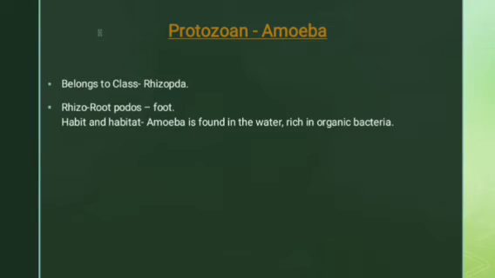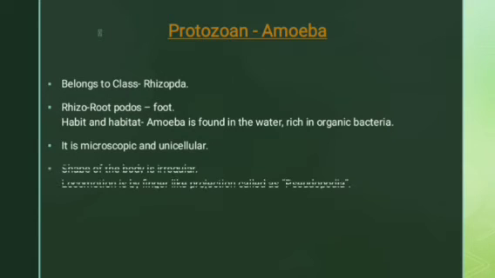So what are its habit and habitat? Amoeba is found in water. We all know that it is found in water and also in places rich in organic matter and bacteria. It is microscopic and unicellular. We cannot see it with our naked eyes, and unicellular means a single-celled organism. The shape of the body is irregular. There is no fixed shape to it.